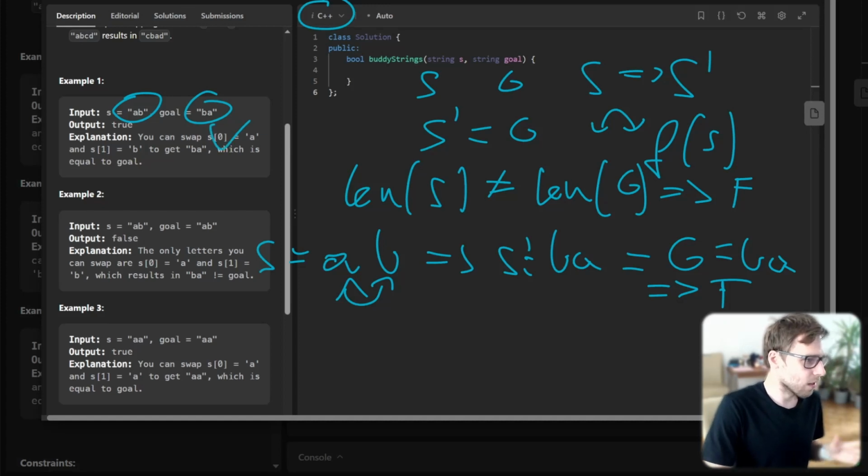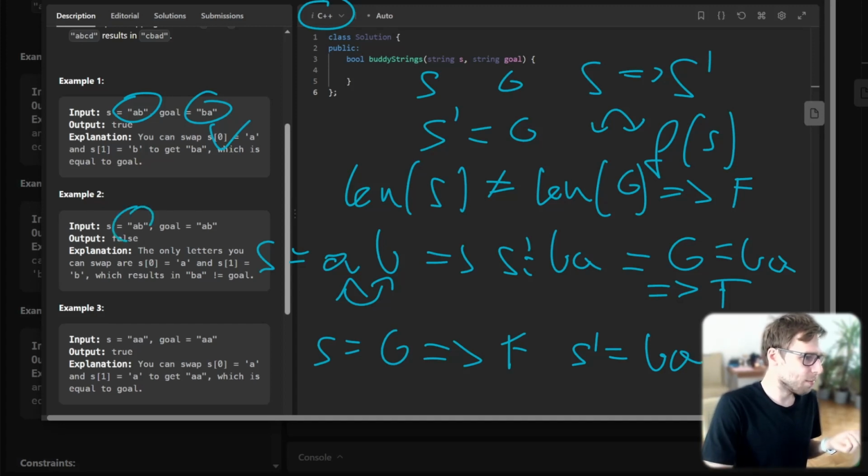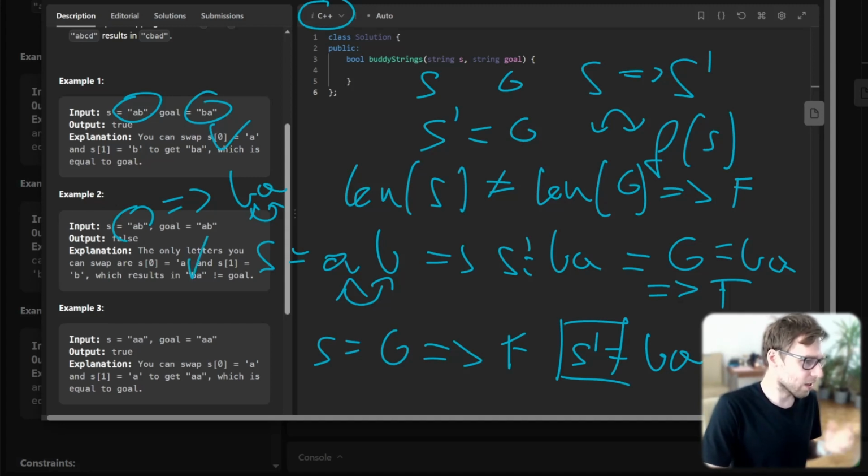We have covered this, and here you can see that we have exactly the same string. So S is equal to G, and we need to output false. Why false? Because if we apply the transformation, S prime will be BA, because it was AB, and AB will become BA. You are swapping those two letters, and obviously BA is not equal to G. So our S prime is not equal to G, and that's why false. That covers one more case, and now the last case.